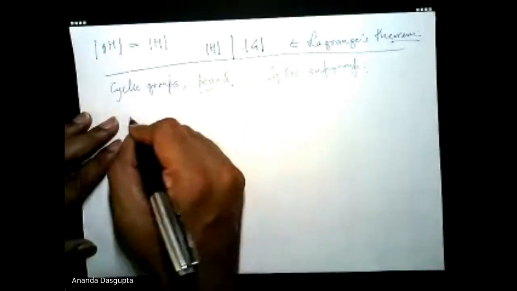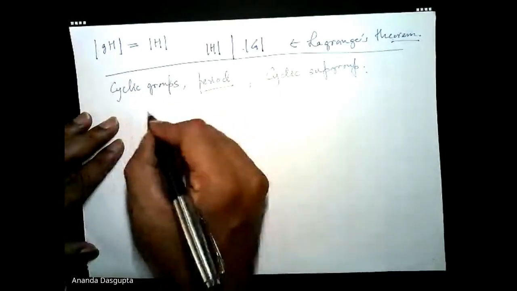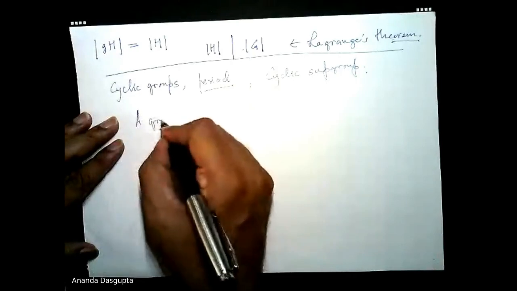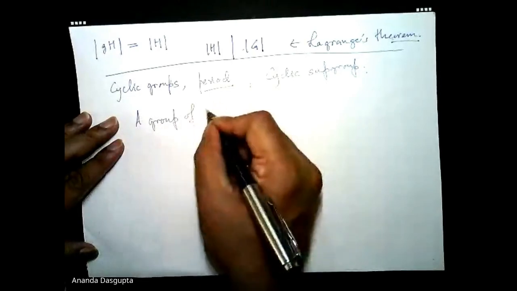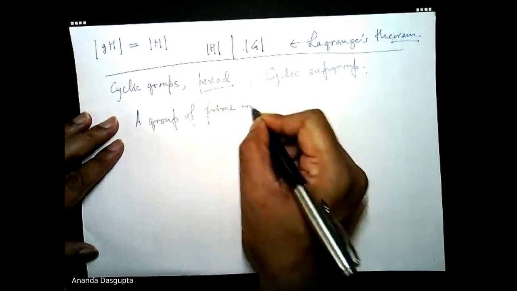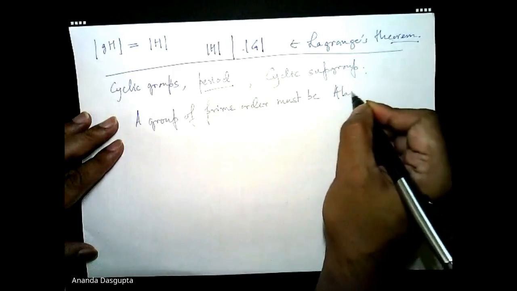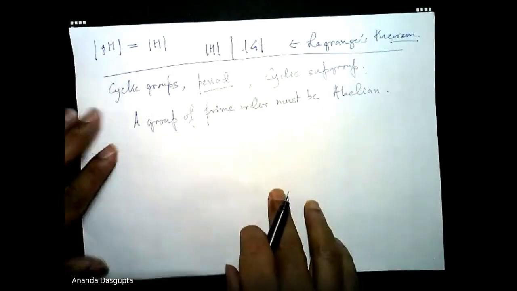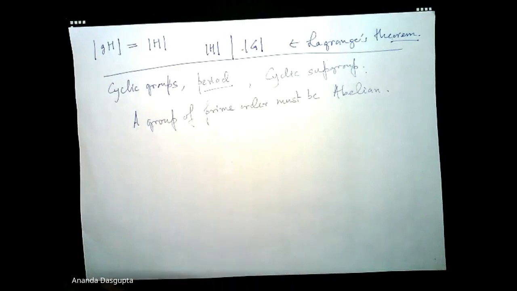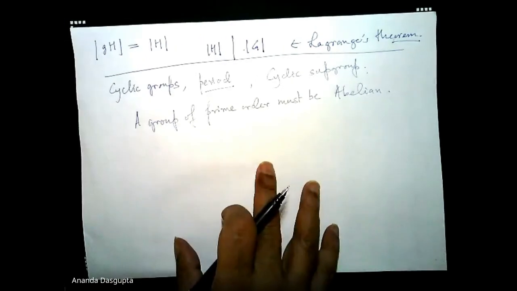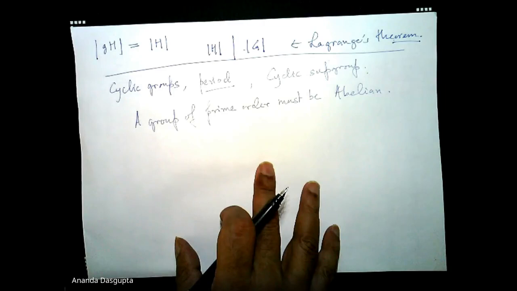And then the obvious conclusion that groups of prime order must be abelian. I hope everybody remembers how to prove this thing also. All of this is trivial, and it follows from whatever we have said so far. So any questions till now? None. Okay.